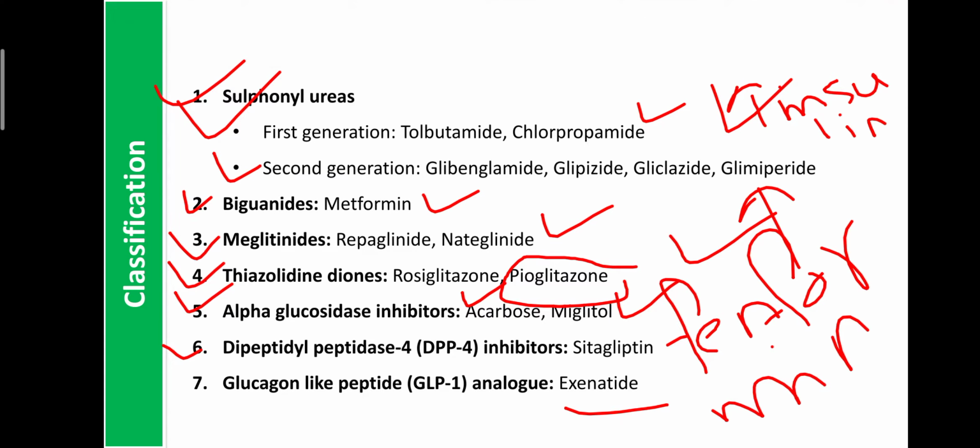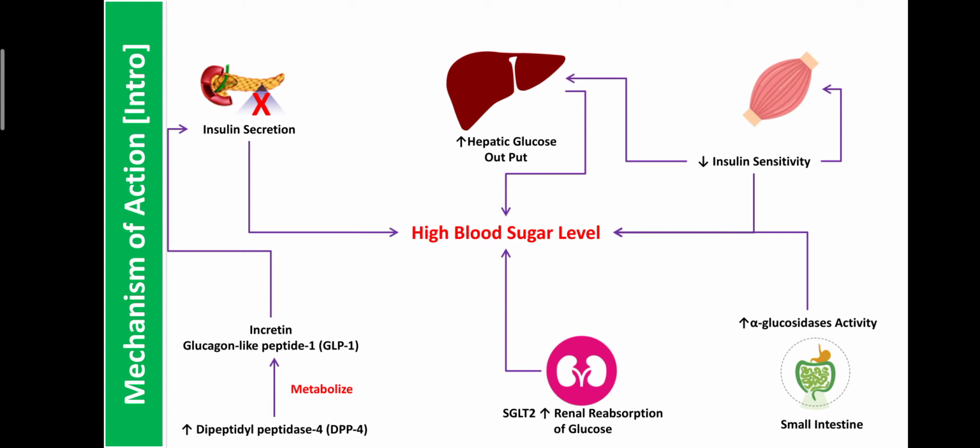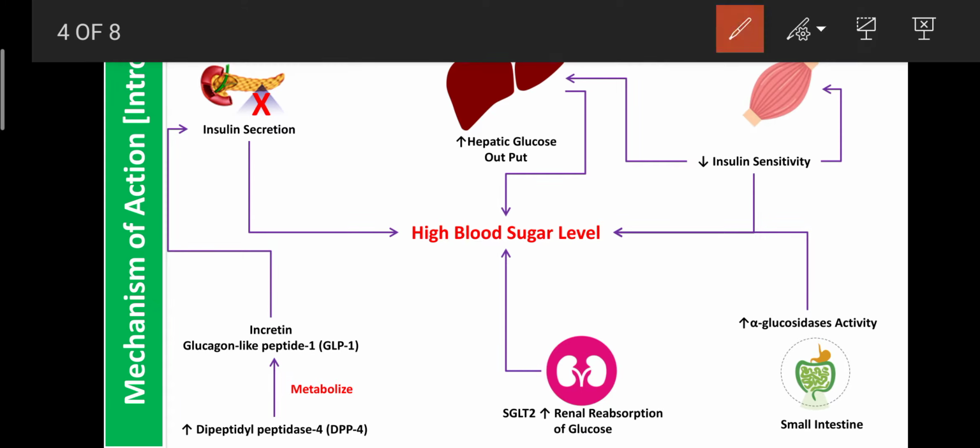Next we will learn about the mechanism of action of oral hypoglycemic agents. Before that, we should know how the blood sugar level is increased in our body. First mechanism: the sugar level increases due to lack of insulin secretion from the pancreatic gland or beta cells, due to any problem in the beta cells, or due to oxidation, obesity or any other problem, or entry of free radicals.